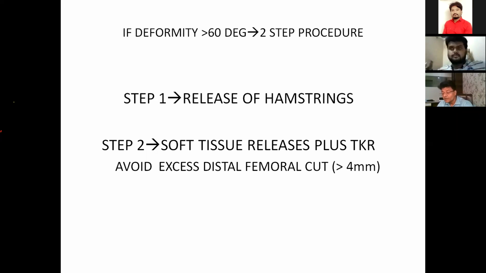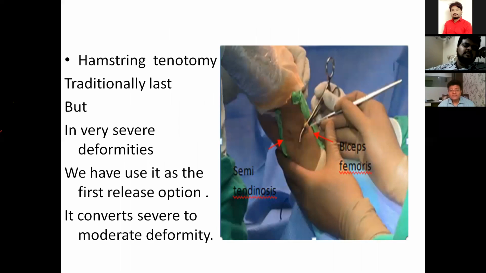This is very important. We should not cut the distal femur more than 4 millimeters. So, hamstring tenotomy, traditionally, as I told you, is the last step, but I opted for it as a first step. The two tendons, semitendinosus and biceps femoris, are easily palpable.